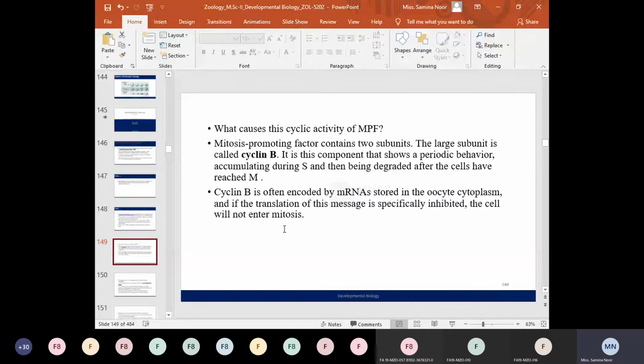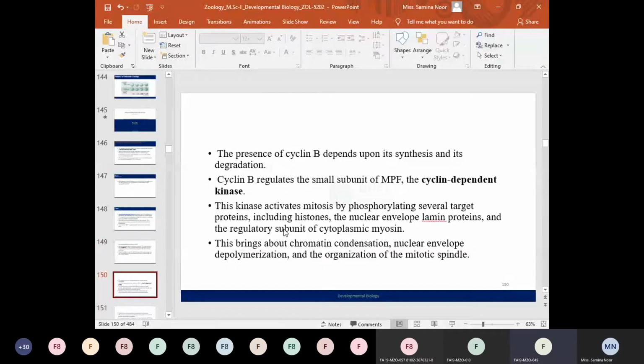If the translation of this message is specifically inhibited, then the cell will not enter into mitosis. So the information is stored, or encoded, in the form of messenger RNA in the oocyte cytoplasm. Then after translation, this cyclin B protein is synthesized within the zygote. The presence of cyclin B depends upon its synthesis and its degradation.